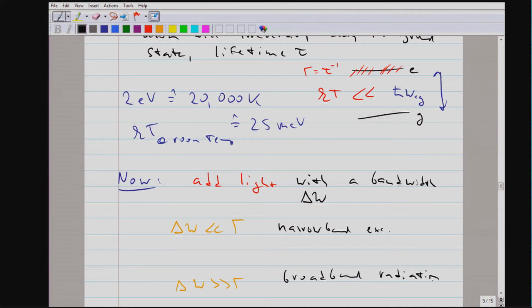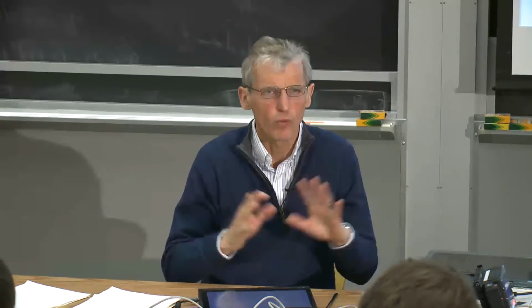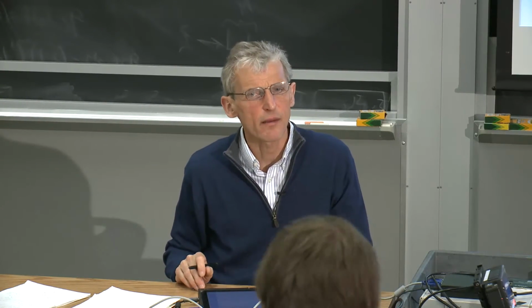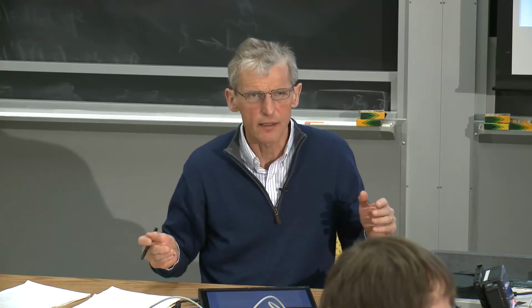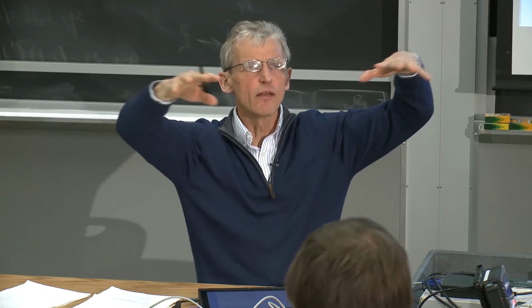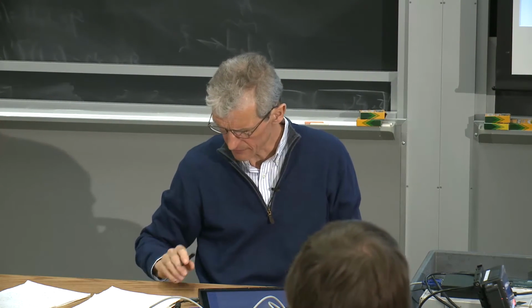And once the line width is much narrower than gamma, we don't get any new physics when we assume perfectly monochromatic light. So once we are much smaller, we're really discussing the case where we can neglect the spectral broadening of the light source. Or in the other case, when we have broadband light, we can pretty much make the assumption that the light is infinitely broad, and what matters is only the spectral density of the light.